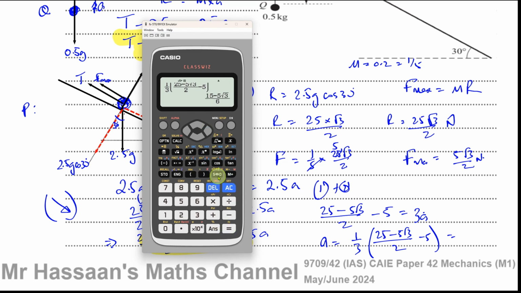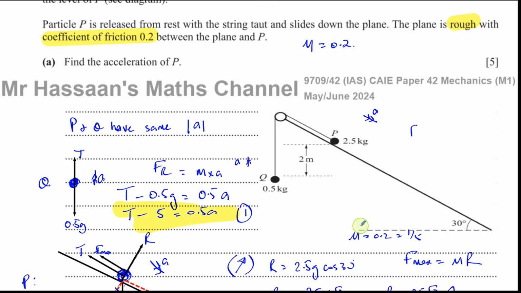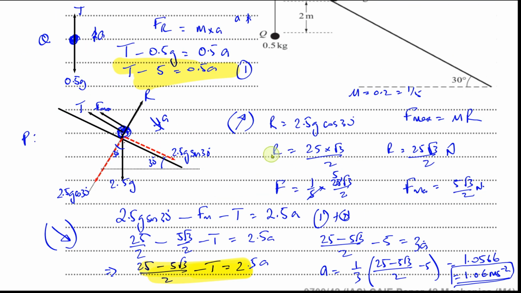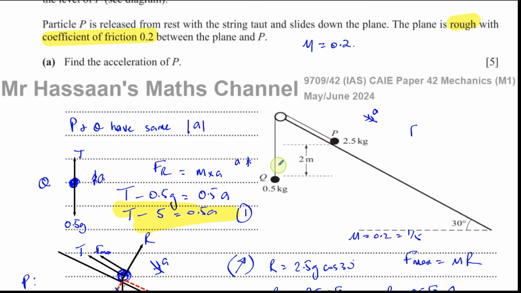And that gives me 1.0566, which is 1.06 meters per second squared. So there's the answer to part A. Just about fit it in there. All right. So a bit of work there to do to get it, but that was fine.